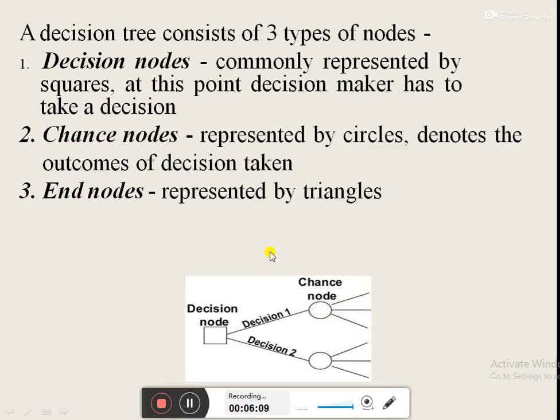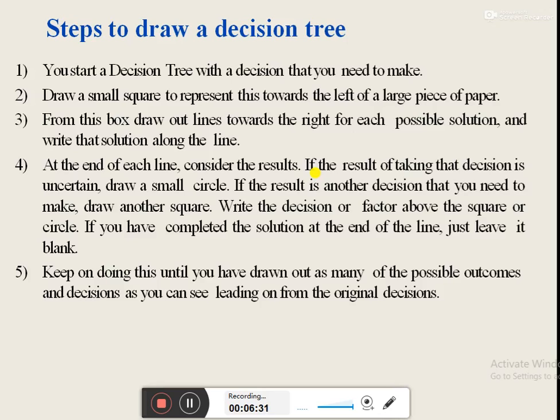And lastly, the end nodes represent the ending of a decision tree in a particular direction, and they are generally represented by triangles. So to understand the decision tree technique in a broad manner, let's take a practical problem and solve it through the decision tree technique. But before that, we need to understand the rules that should be followed while drawing a decision tree, or the steps that should be followed while making a decision tree.